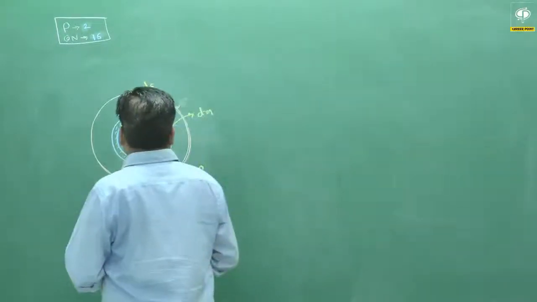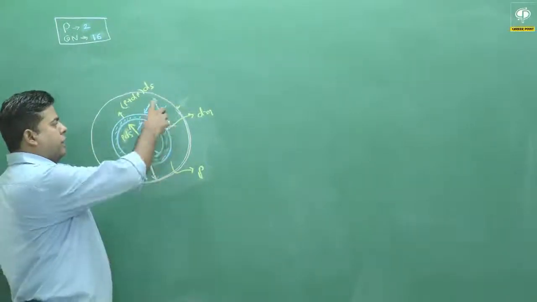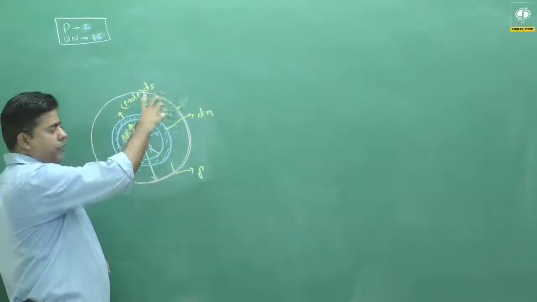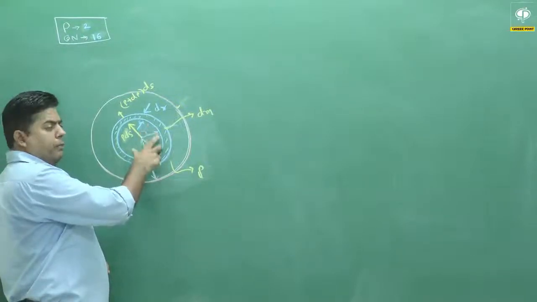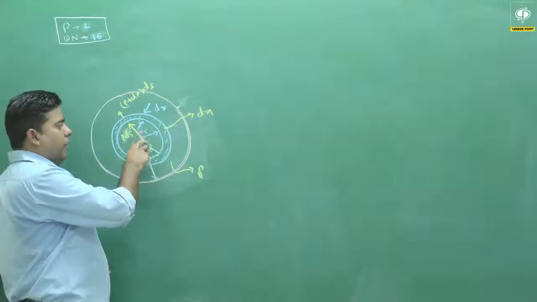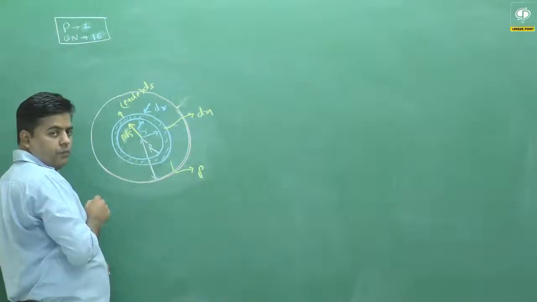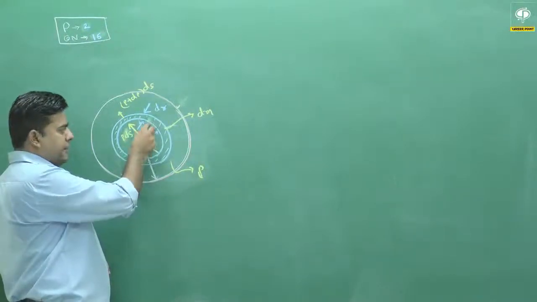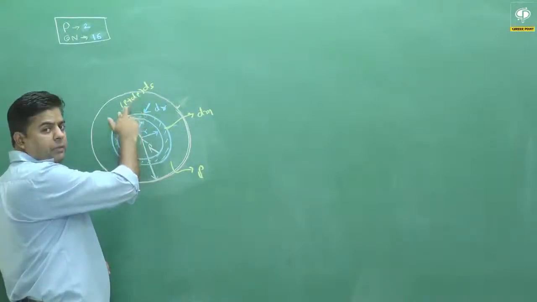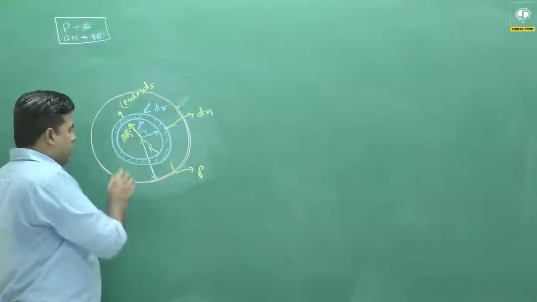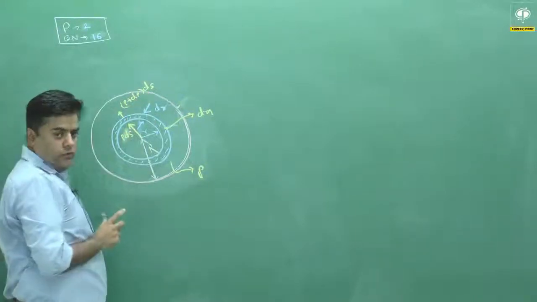To calculate the pressure expression at different points, we assume a solid spherical drop of radius R. We assume an element at a distance r of thickness dr, the mass of this is dm and density is rho. The pressure just inside this spherical shell is P and outside it is P plus dP. If you multiply by a small area, it becomes force. This is the diagram.